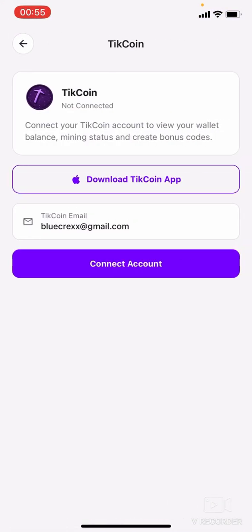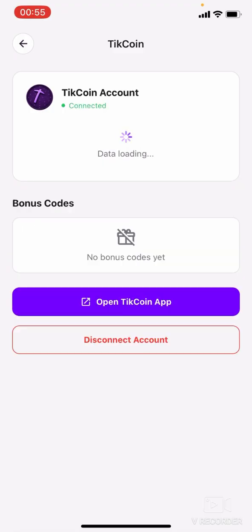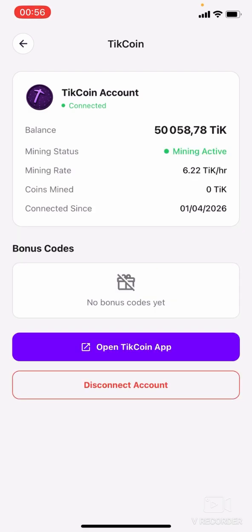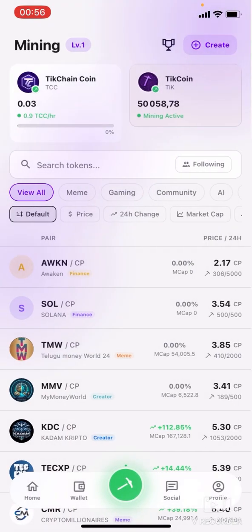Now very good, we already have our TIKCOIN application downloaded and installed on our mobile phone. You must be someone that has been mining on the TIKCOIN application already before you can get this done. I already have mine on my mobile phone. All I need to do is to click on connect account. Now I'm just going to wait for this to load. I can see it's loading, but obviously it has not yet connected. Okay, it has automatically connected. Now I can see my TIKCOIN account balance right here on my TIKCHAIN application. So everything is connected automatically.